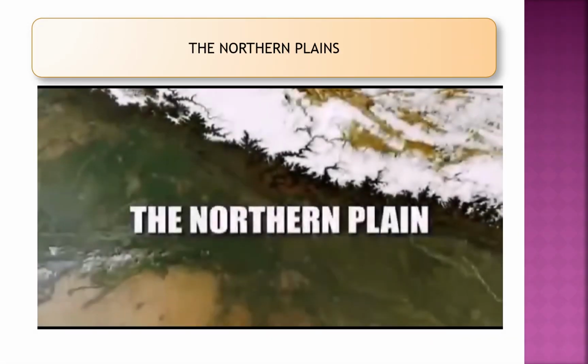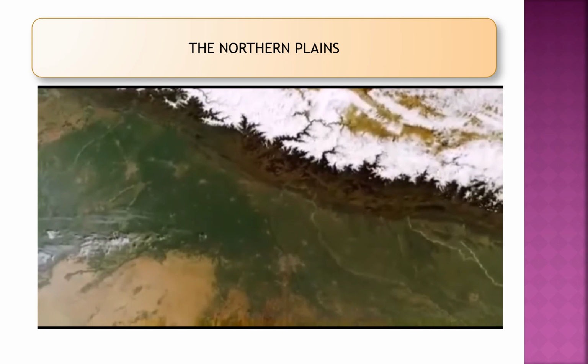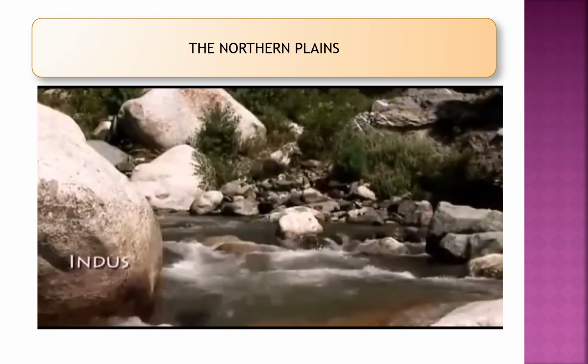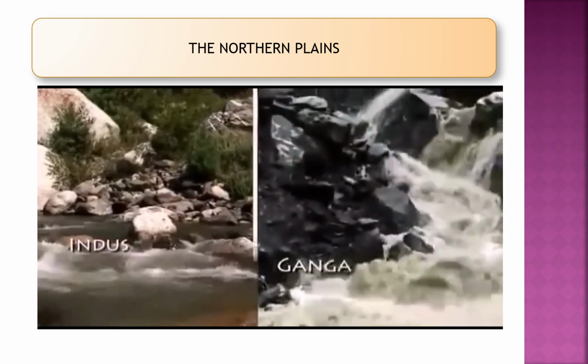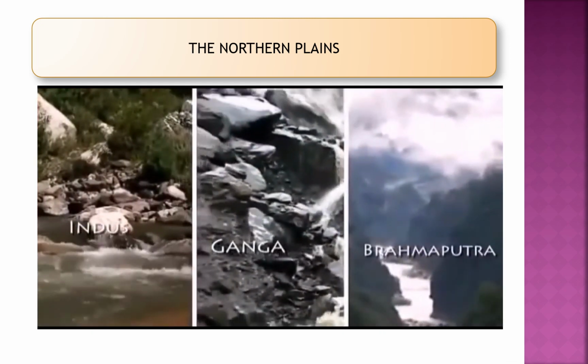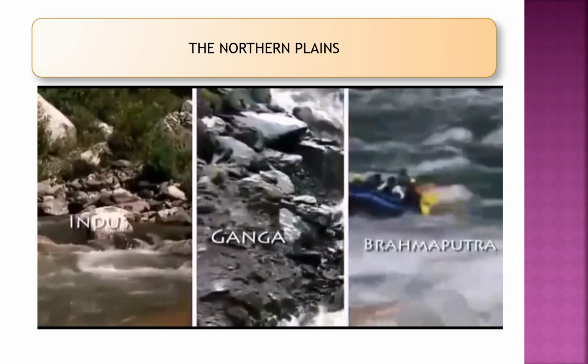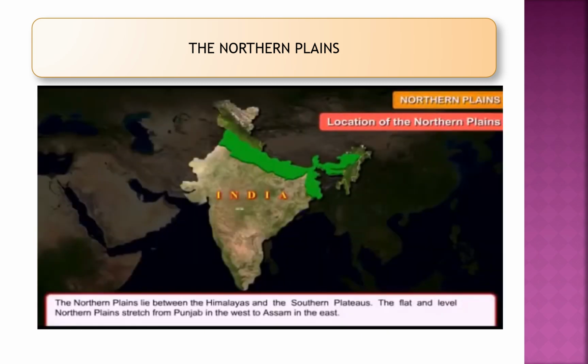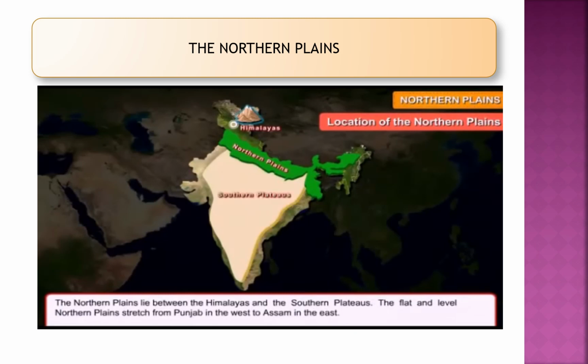The northern plain has been formed by the interplay of the three major river systems, namely the Indus, the Ganga and the Brahmaputra along with their tributaries. This plain is formed of alluvial soil. Now let's see the location of the northern plain. The northern plains lie between the Himalayas and the southern plateau.